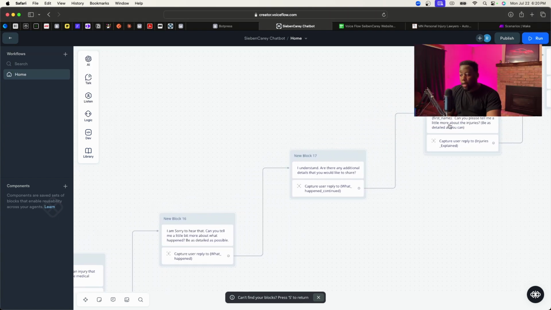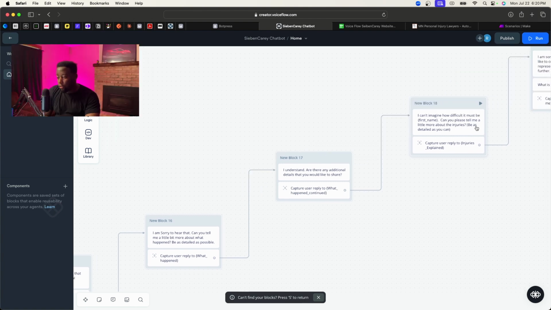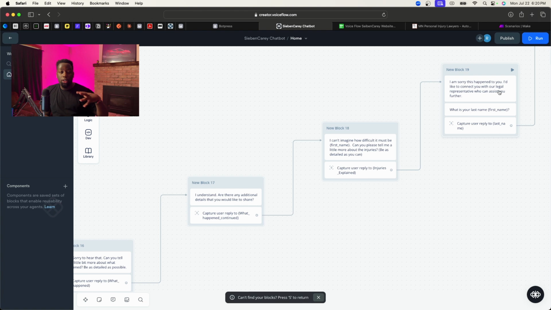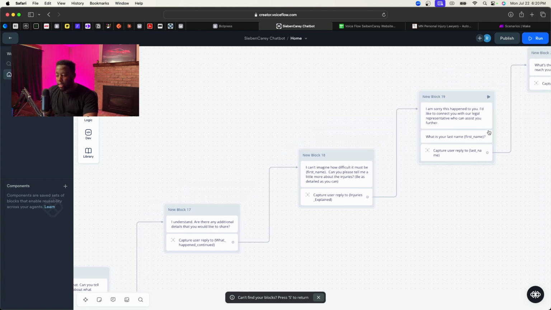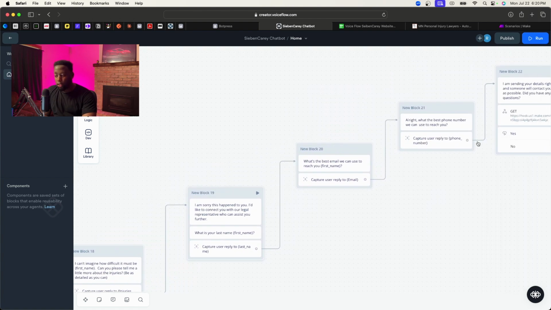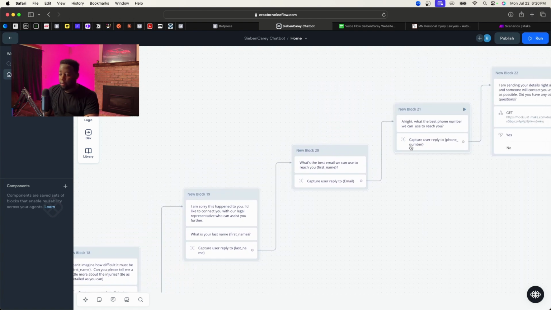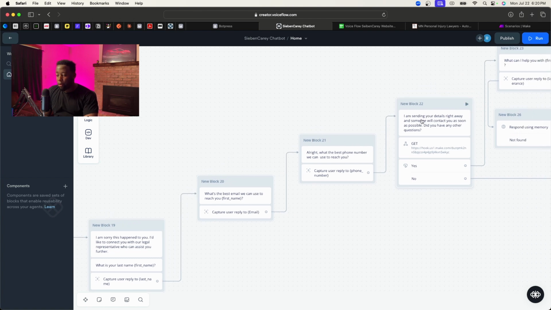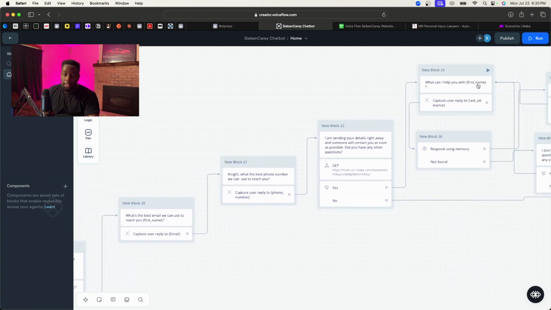And then after that, it will ask for their last name because now we're trying to collect the information to contact them and all that stuff, right? So it'll ask for their last name and then email, phone number, usual basic information. And then after that, it will send the information to the internal team, storing it into the CRM. And then if they have any more questions, they could ask it here.